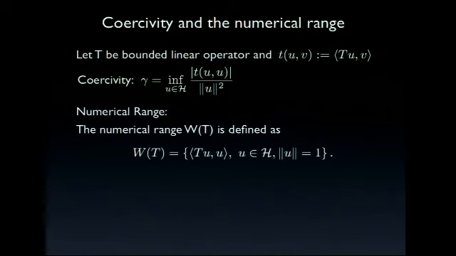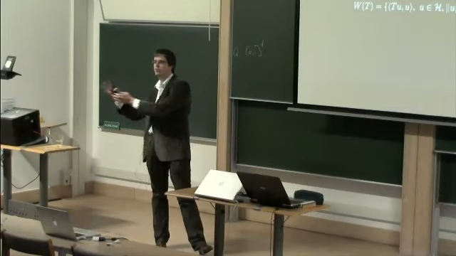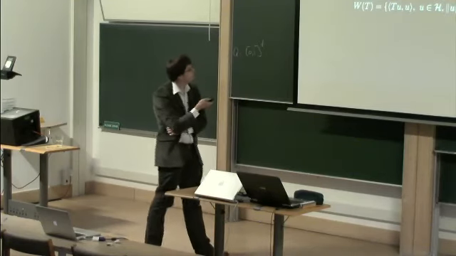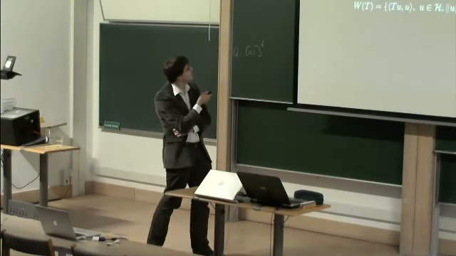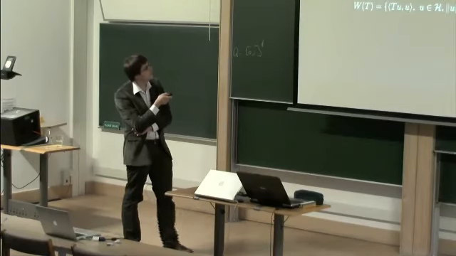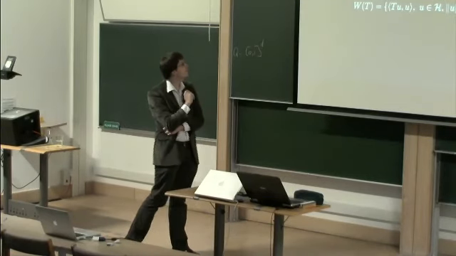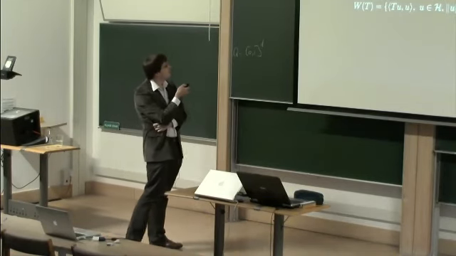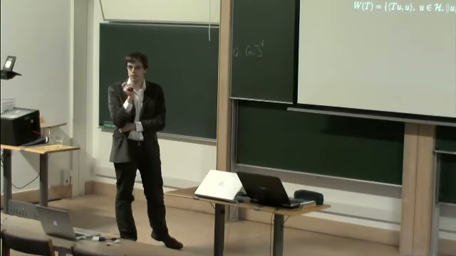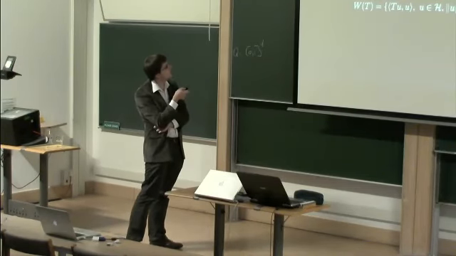Now we are making the jump from coercivity down to the domain of spectral theory. And just to introduce a numerical range, if T is a bounded linear operator, we've got some sesquilinear form here, given by the inner product of Tu with v, then the coercivity constant can just be written in this form here if our sesquilinear form is coercive.